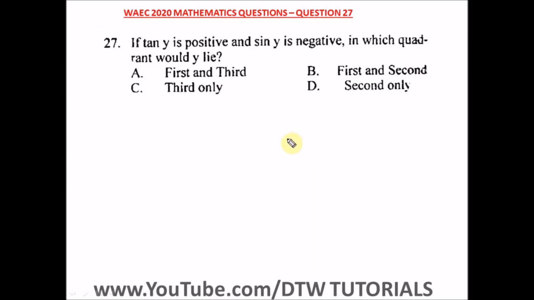Question 27 of the WASSCE 2020 Mathematics Past Question, that's your WAEC 2020 exam. It says if tan Y is positive and sin Y is negative, in which quadrant would Y lie? Remember your quadrants. Remember this formula, ASTC. Just say ASTC, where we take it anticlockwise to know where your sine, tan and cosine fall in the quadrants.